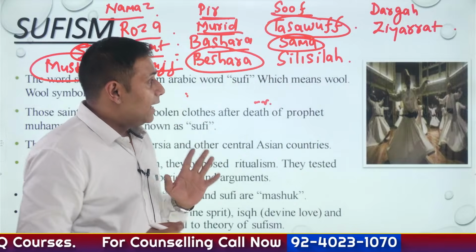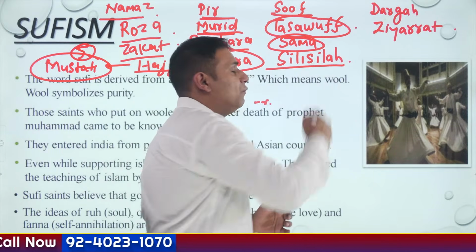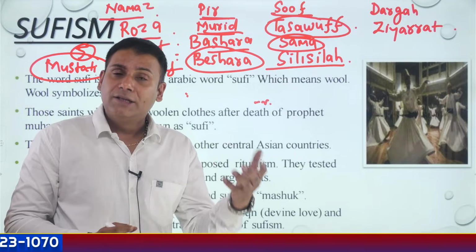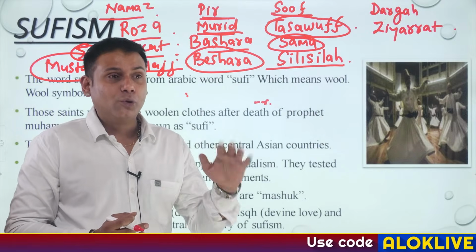Then silsilah. Silsilah is nothing but different orders of Sufi saints. Like there was Chishti silsilah, Suharwardi silsilah, Qadri silsilah, and so on.